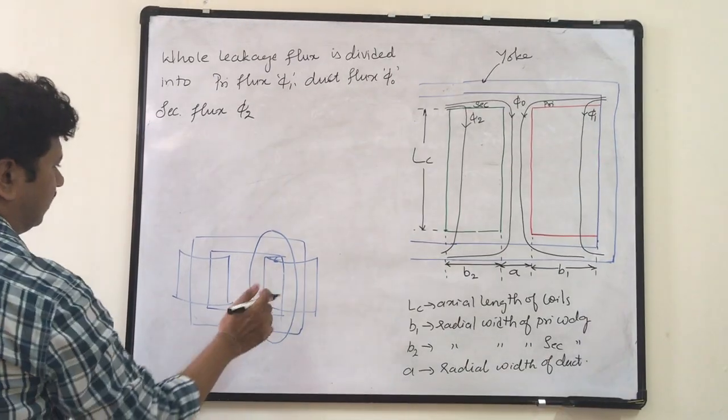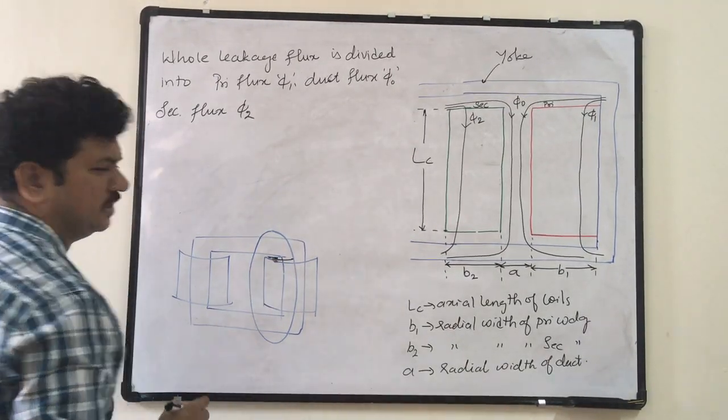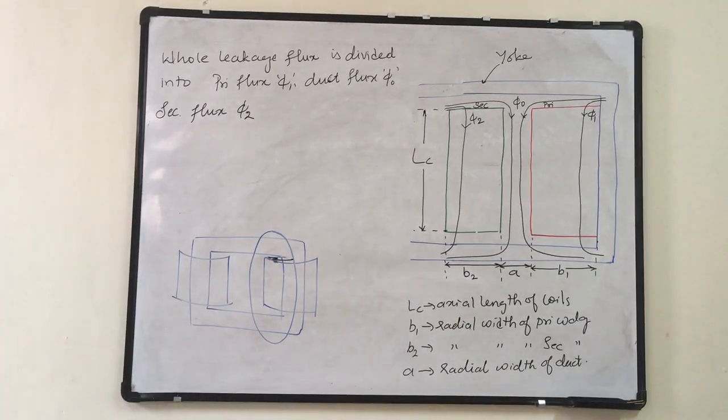It is a cylinder, so this will form the radius of the cylinder. So the radial width of the primary is B1, of the secondary is B2, and of the duct is A.